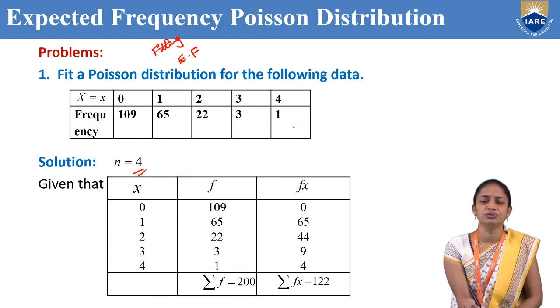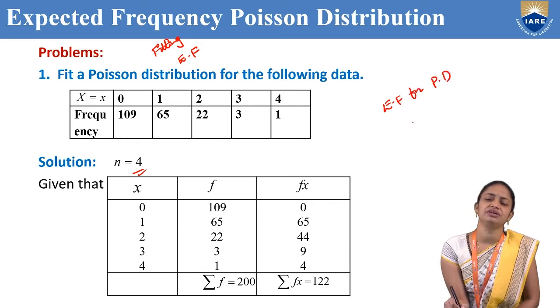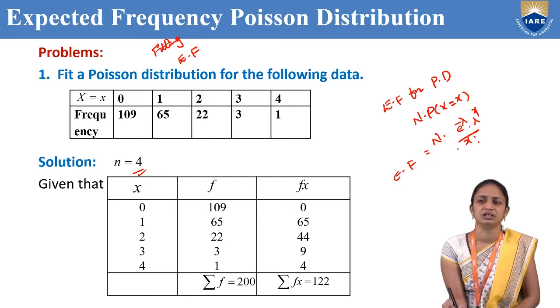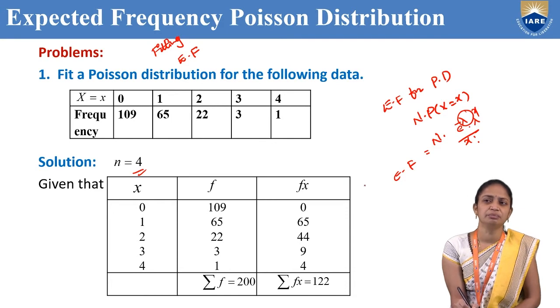So first of all we need to find the formula. What is the expected frequency for Poisson distribution? The expected frequency for Poisson distribution is n into P of X equal to x, and the Poisson distribution formula is e power minus lambda, lambda power x by x factorial. So before finding the expected frequencies, first of all we need to find the lambda value. Lambda is nothing but the mean.